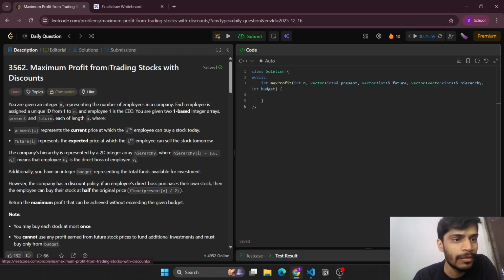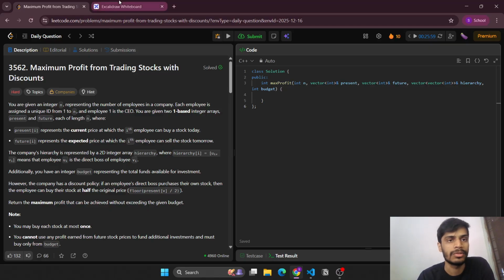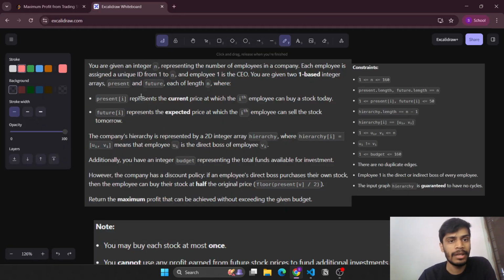Hey everyone, so let's solve today's LeetCode POTD, maximum profit from trading stocks with discounts. The problem states that we are given an integer n, which represents the number of employees in the company, and each employee is assigned a unique ID from 1 to n, and employee 1 is the CEO.